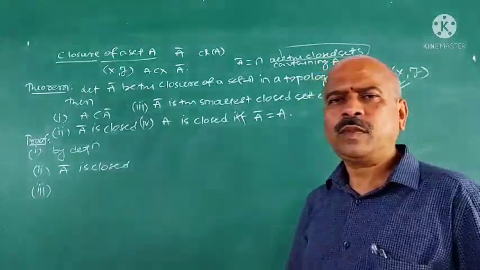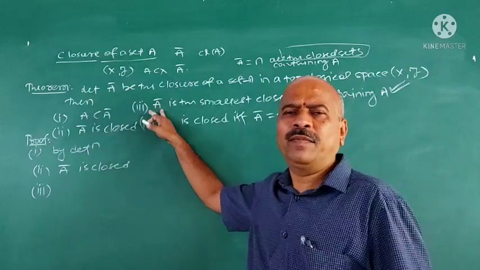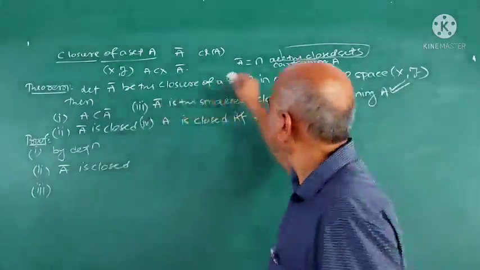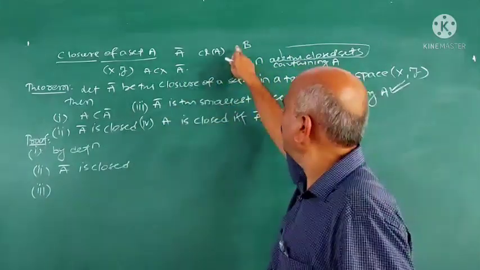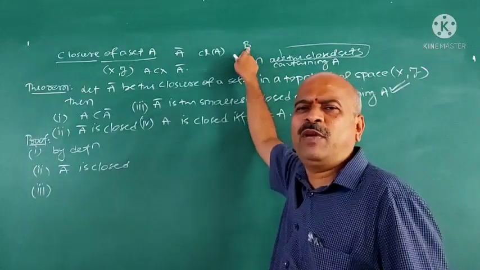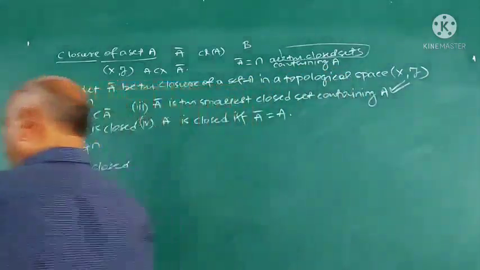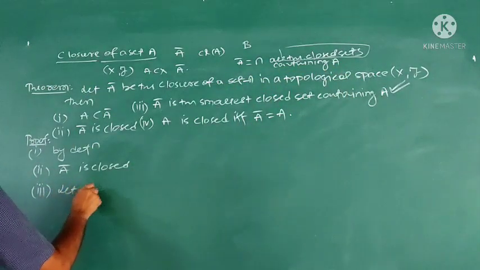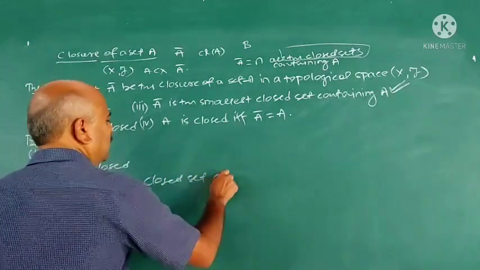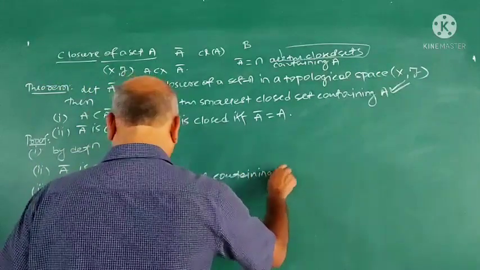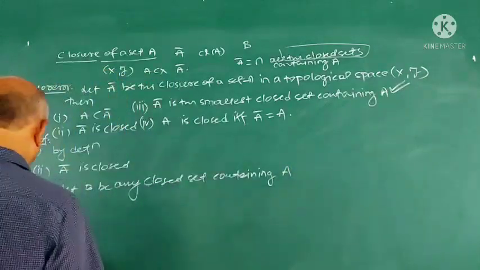For that, we take another closed set B containing A. We prove that A closure is contained in that B. Therefore, A closure is the smallest closed set containing A. We prove it like this. Let B be any closed set containing A.